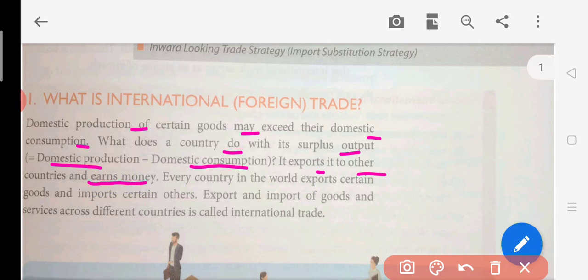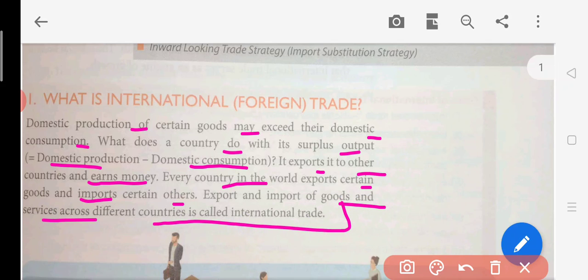Simple as that. Every country in the world exports certain goods and imports certain goods. So export and import of goods and services across different countries is known as international trade. Every country will be manufacturing something in surplus, which they will export to other countries and earn foreign exchange.